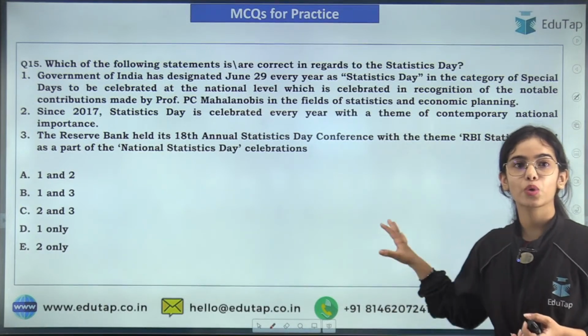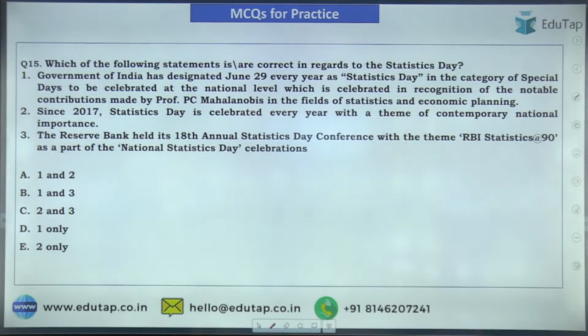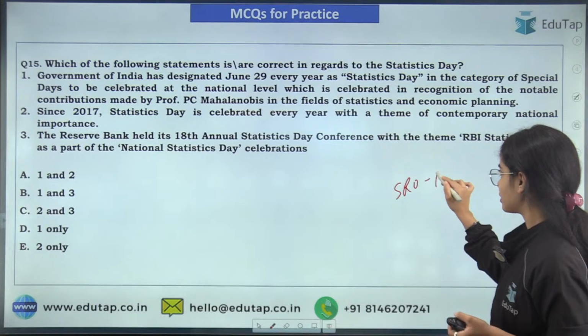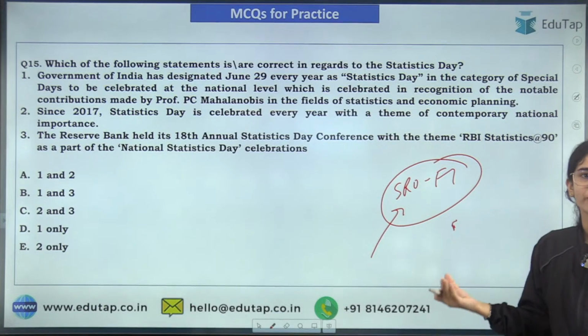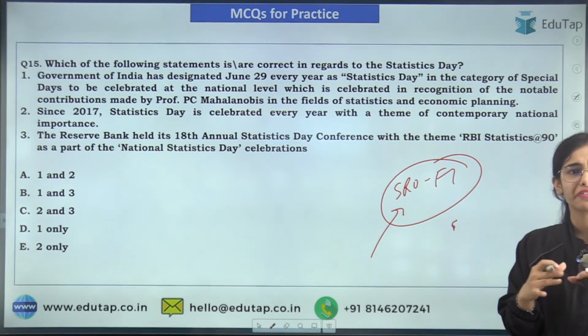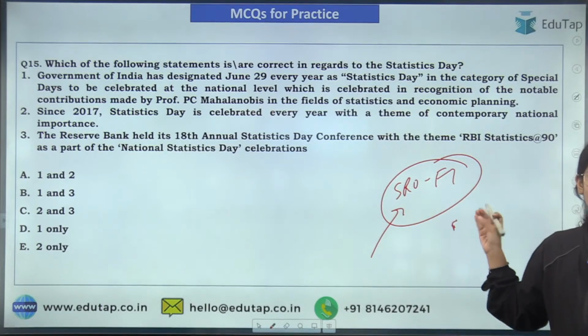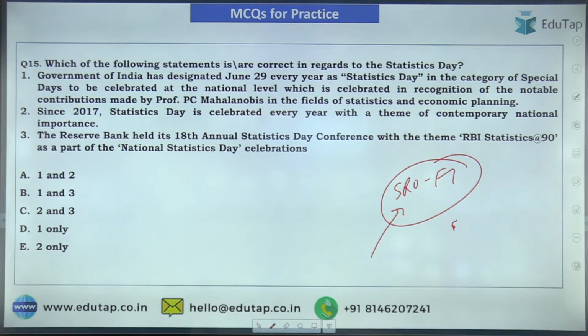Now coming to the next question, I hope you will be able to answer this question. Any confusion anyone has in regards to the SRO for fintech? An objective question can come from this, a descriptive question can come from this. At least have the basic idea. You have 5-10 pointers that you can write regarding any of the SROs. Okay. Try to answer this question that is in front of you. If you have any confusion, you can ask me. Okay, Rohit and Sorish have given the answer.